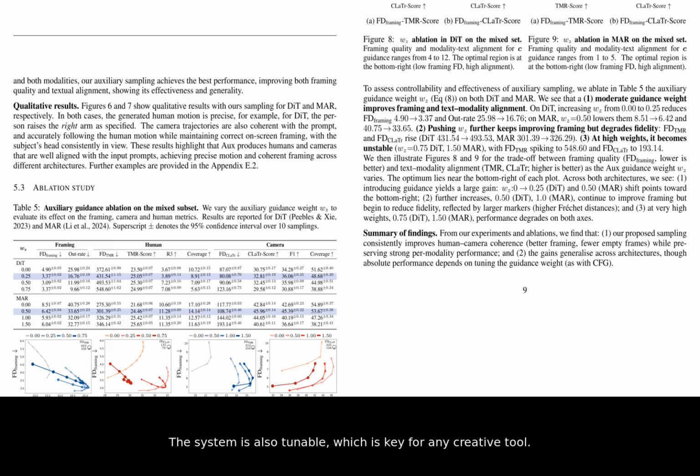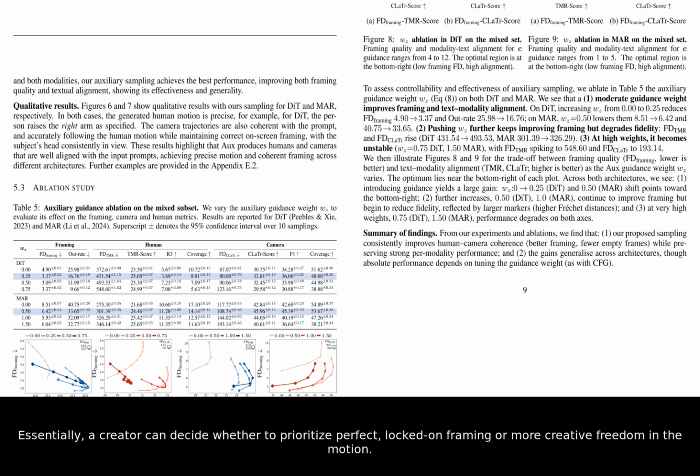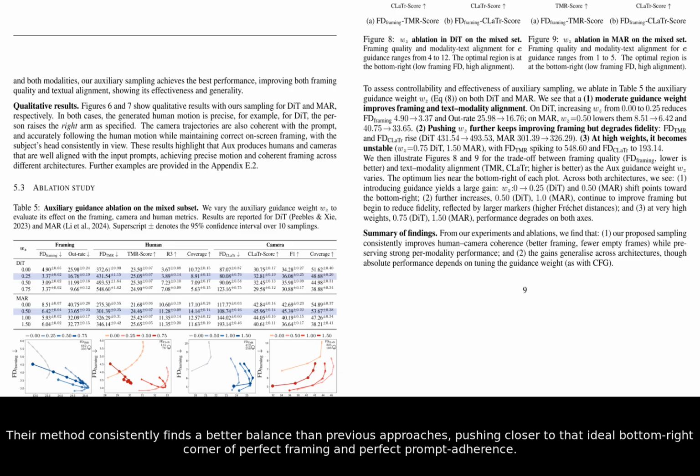The system is also tunable, which is key for any creative tool. These graphs show a trade-off between framing quality on the vertical axis and text alignment on the horizontal axis. Essentially, a creator can decide whether to prioritize perfect, locked-on framing or more creative freedom in the motion. Their method consistently finds a better balance than previous approaches, pushing closer to that ideal bottom right corner of perfect framing and perfect prompt adherence.